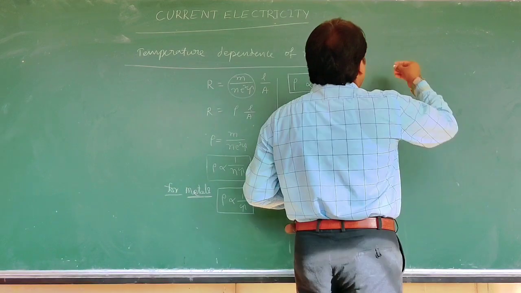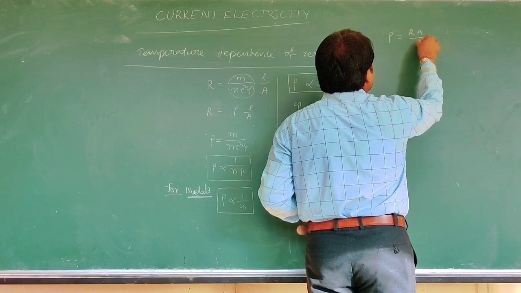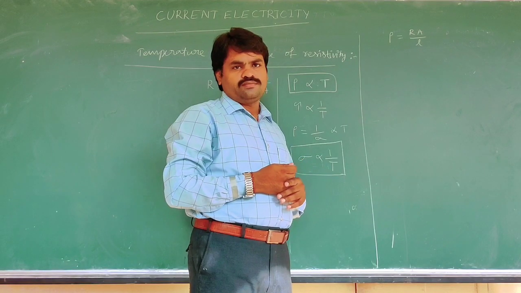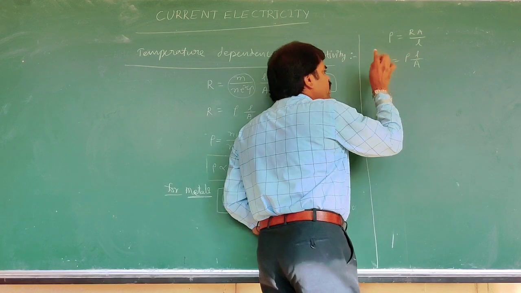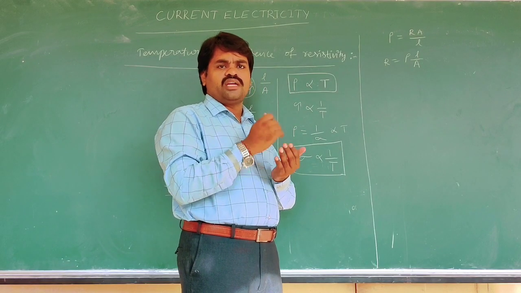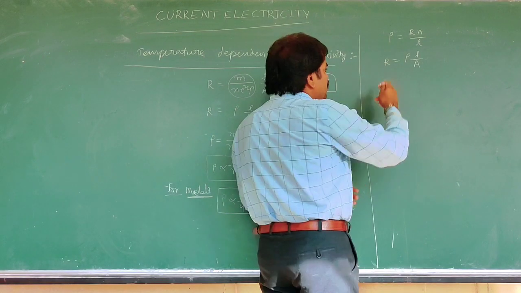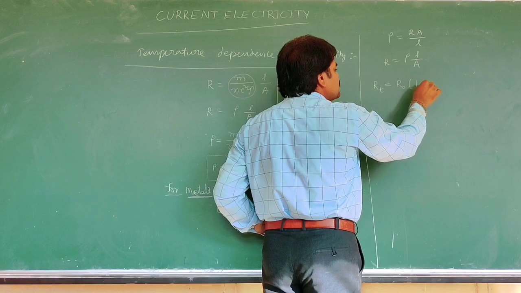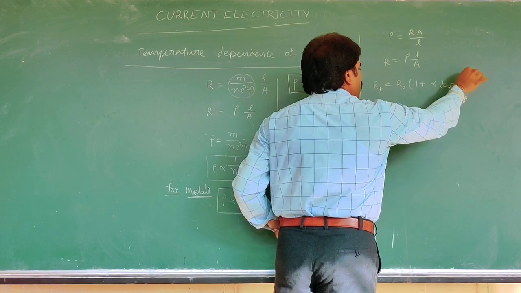We know that resistivity rho is equal to RA by L. Then R is equal to rho L by A. We know the formula from before that resistance depends on temperature, that is, the effect of temperature on resistance. We write R_T is equal to R naught into 1 plus alpha into T2 minus T1.